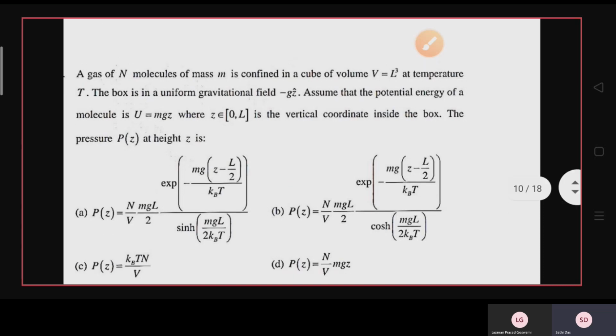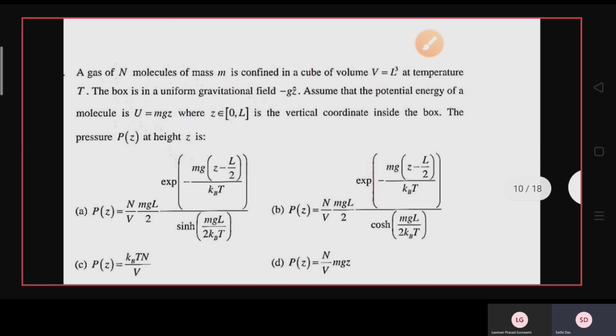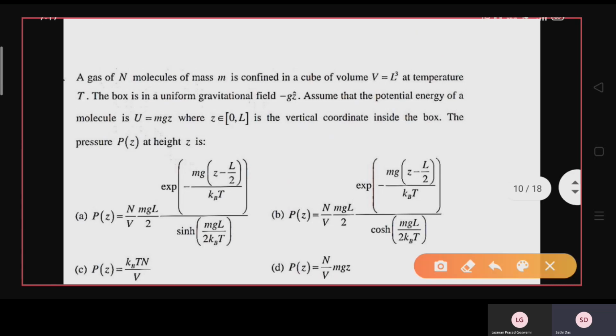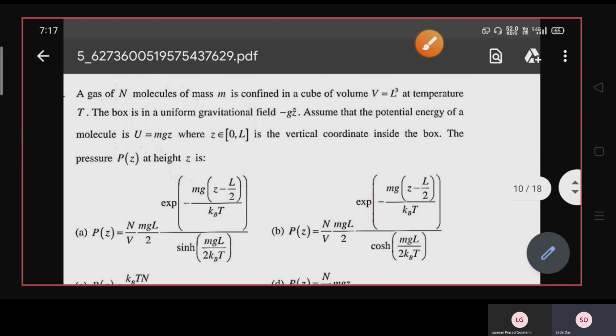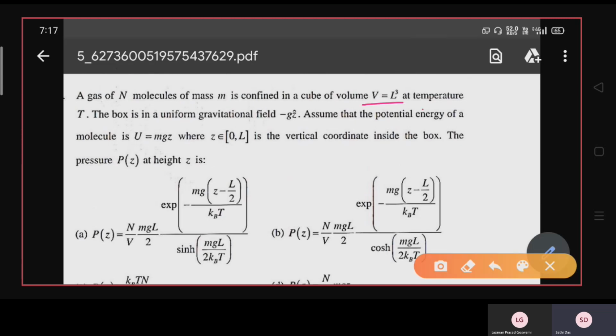Okay, the next question, which is also a very important question: a gas of N molecules of mass m is confined in a cube of volume V equals L cube at temperature T. The box is in a uniform gravitational field, that is minus g into z cap, a field along the z direction. Assume that the potential energy of a molecule is U equals mgz, where z is from 0 to L, and the volume of the system is L cube. So x is from 0 to L, y is from 0 to L, and z is 0 to L, the vertical coordinate inside the box.